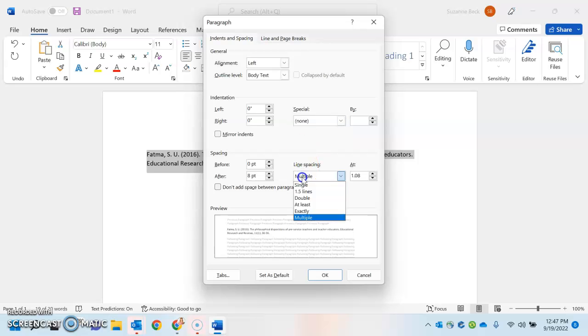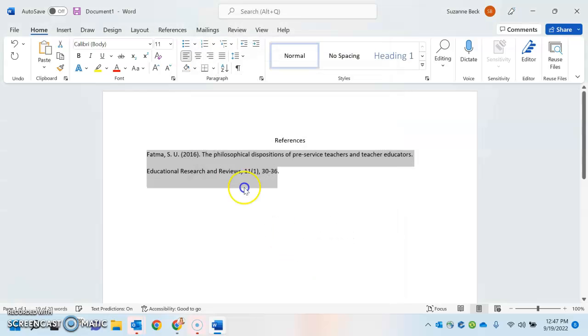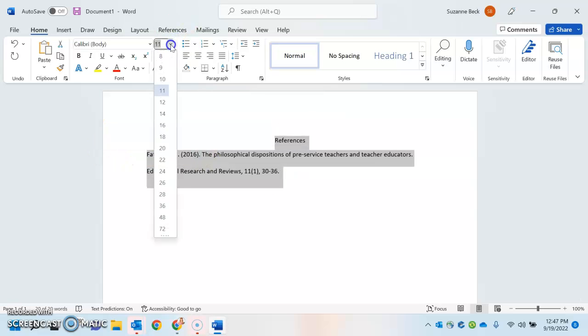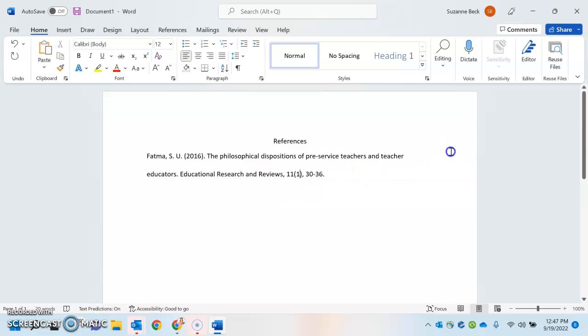Oh, that's not the one I want. This is the one I want. And then I should have a hanging indent. So I want my indent to start, and it should be 12 font. So let me change to 12 font first. And I'm going to make my indent go in so that the author hangs out in the front, and then I have my indent in the back.